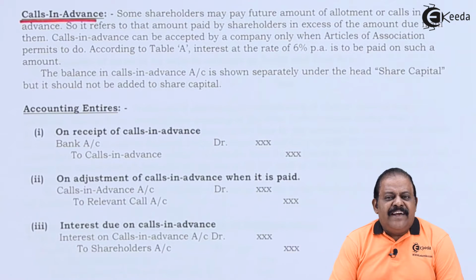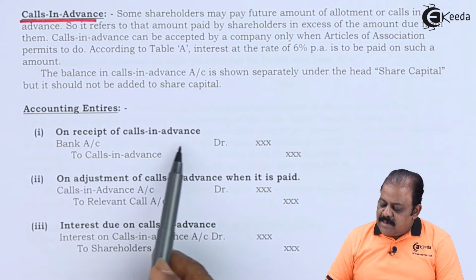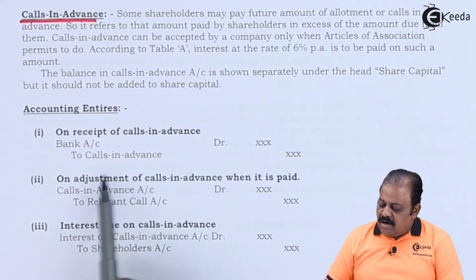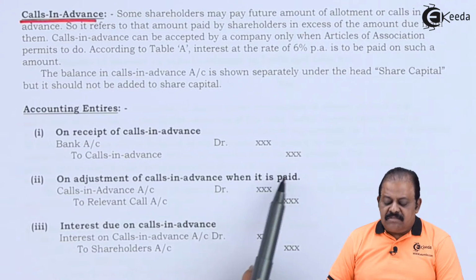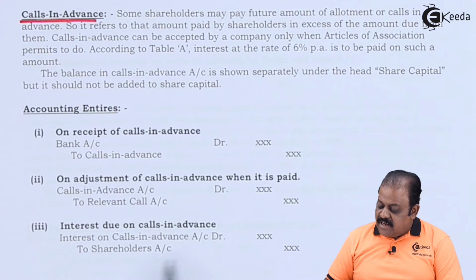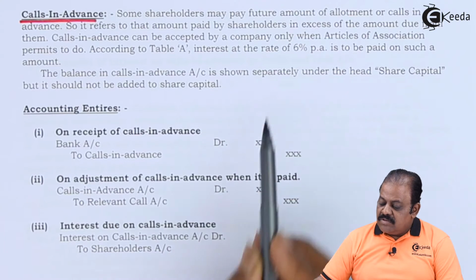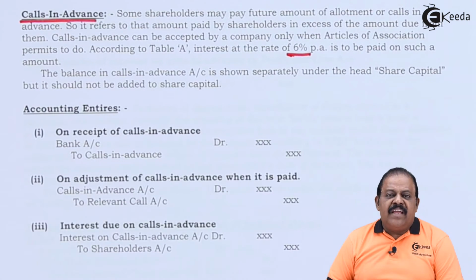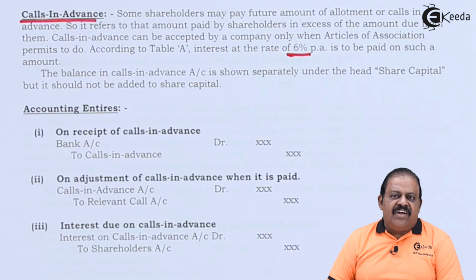Companies are ready to pay interest on calls in advance. On receipt of calls in advance, bank account debit to calls in advance. Adjusting calls in advance, calls in advance account debit to the relevant call account. Interest due on calls in advance, interest on calls in advance debit to shareholders account. Companies usually pay 6% interest as per Table A on calls in advance.